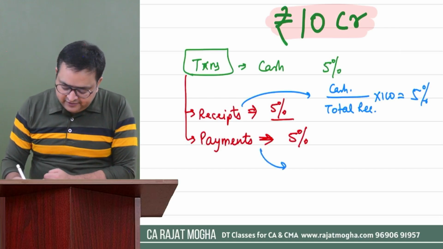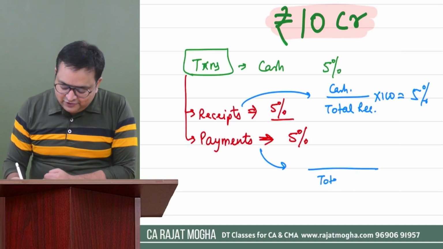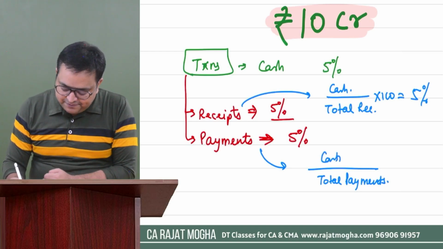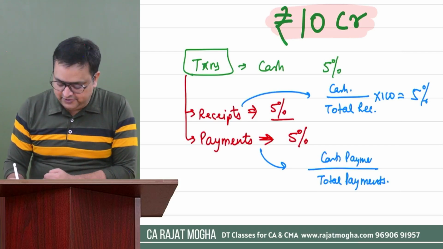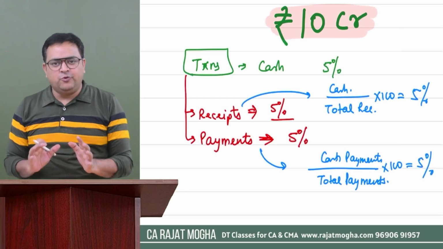Similarly, whatever is your total payments during the year, out of it the cash payments, are you all getting this? Should not be more than 5. Up to 5% we are okay with it.